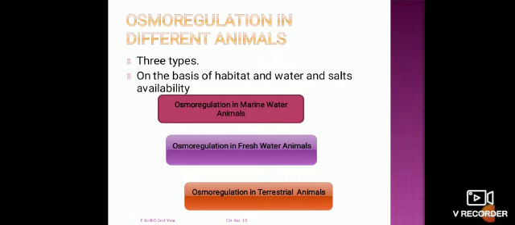Those organisms present in the sea, where a hypertonic environment is present and salt concentration is more, live in the marine environment. Organisms present in freshwater, that is lakes, streams, rivers, have comparatively less salt concentration as compared to the marine environment. And the terrestrial condition is for organisms present on the land.